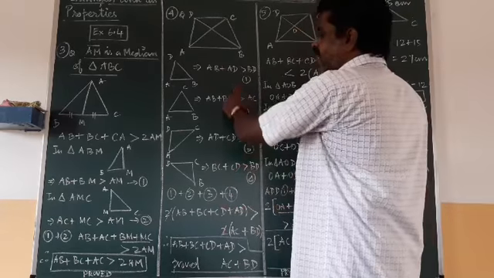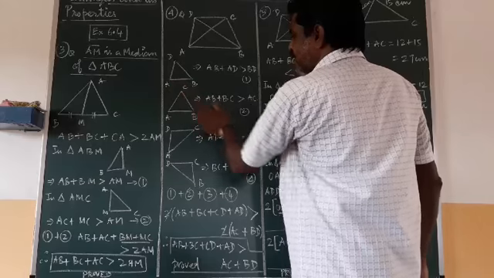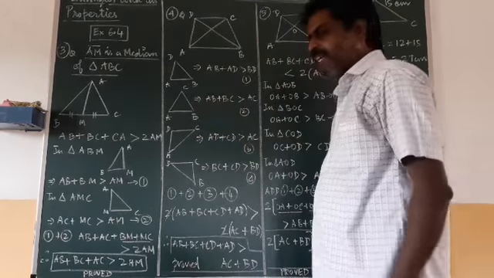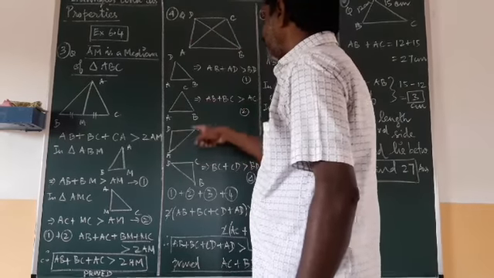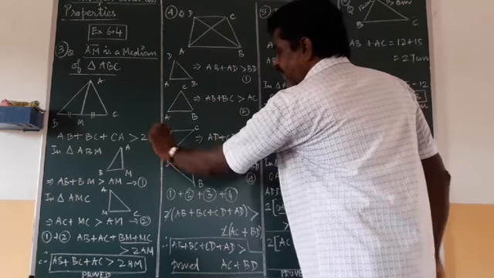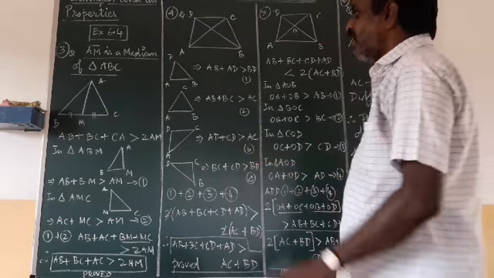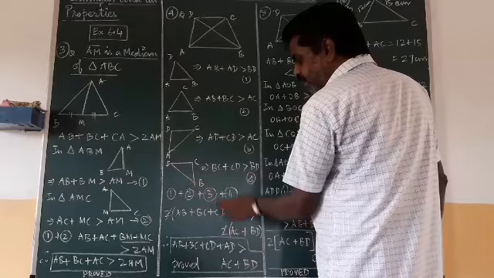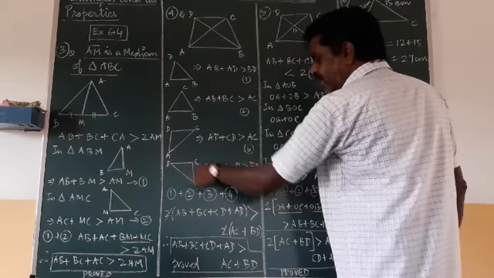That is the first condition. Then I am taking triangle ABC. AB plus BC is greater than AC. That is the second. And the third triangle I am taking is ADC. AD plus CD is greater than AC. This is the third one. Then the fourth one I am taking is triangle BCD. In that, BC plus CD is greater than BD.